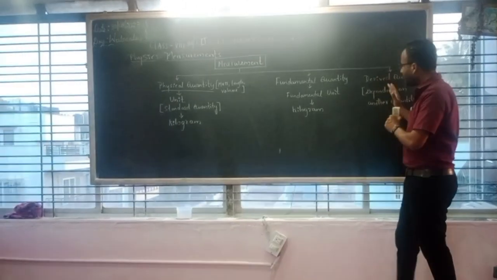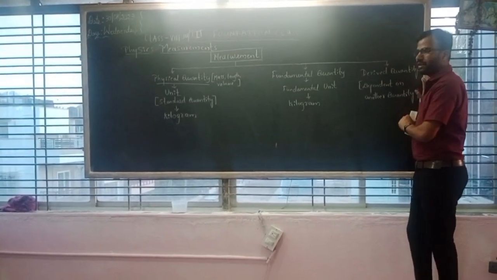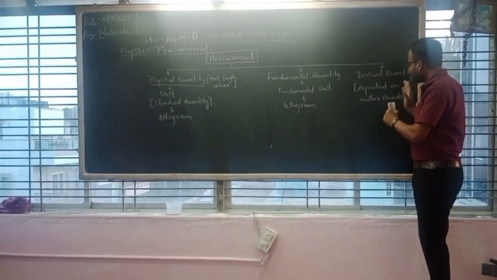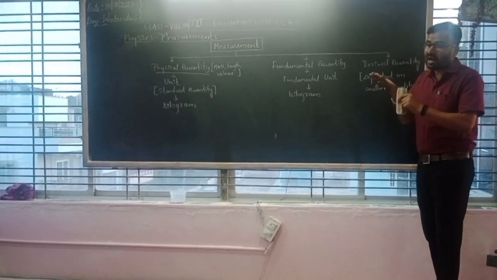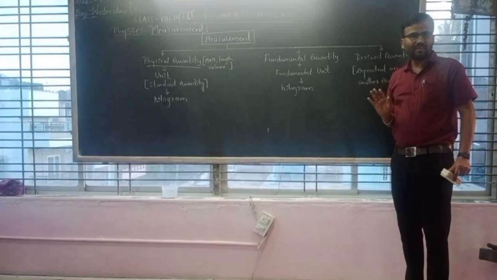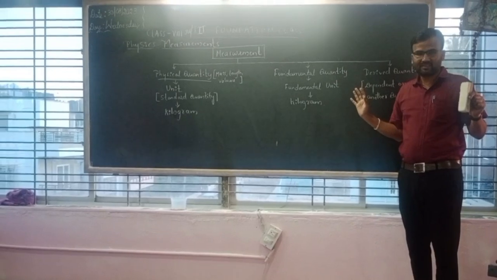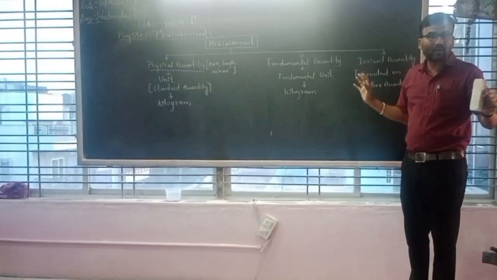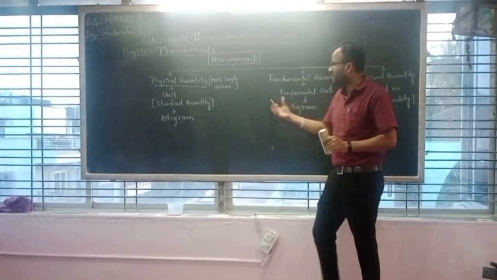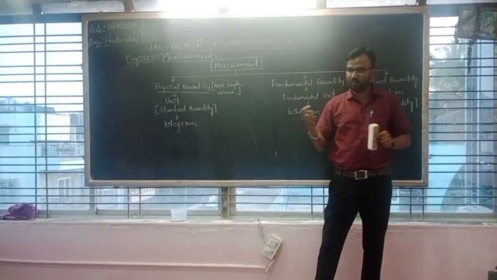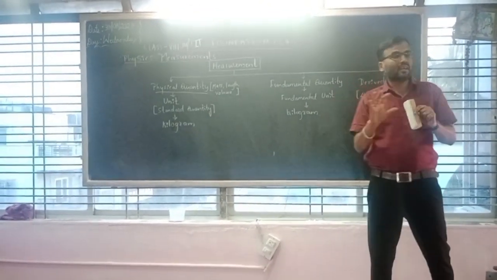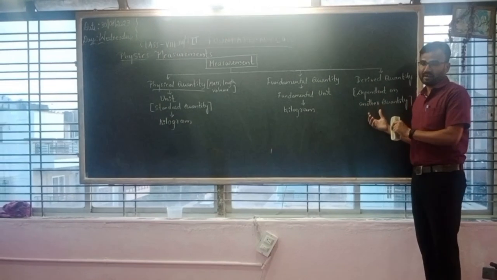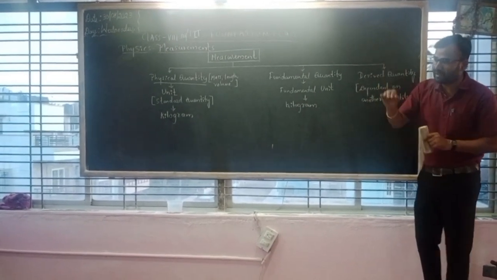When it comes to the next one, derived quantity, remember these are dependent on another quantity. These are not independent quantities like kilogram, like length, volume. They are not completely independent. These are dependent.